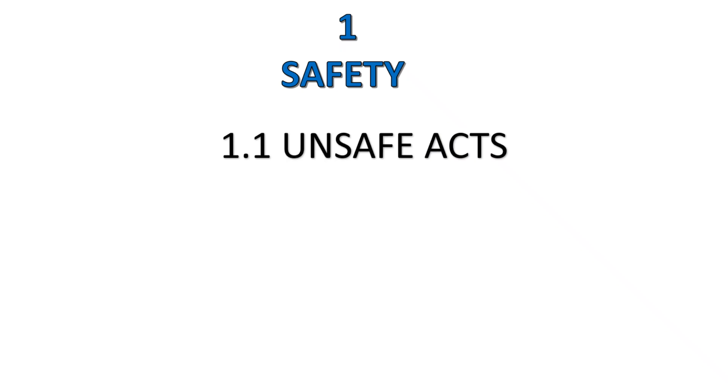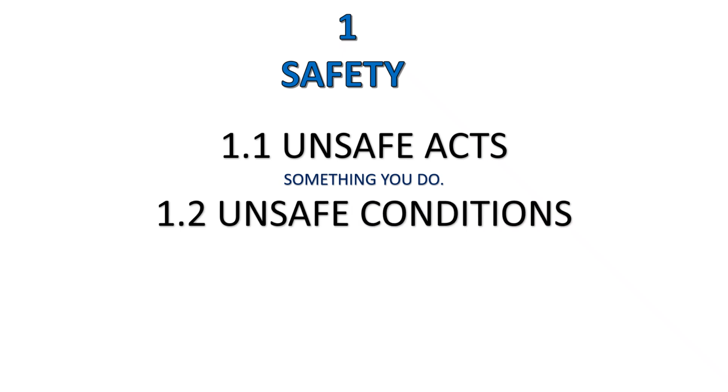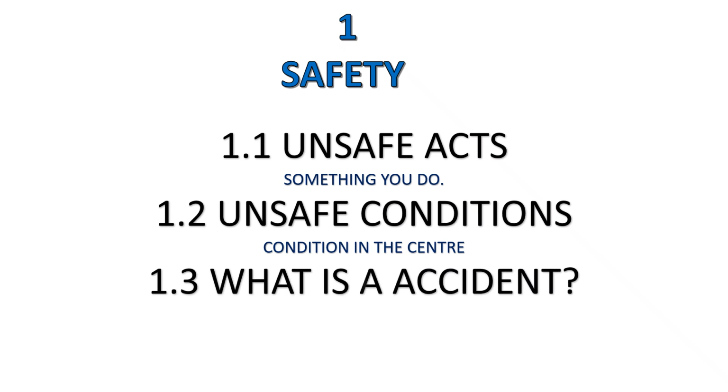Now, safety covers a whole lot of stuff, guys. The first thing we look at is an unsafe act, right? What is an unsafe act? It's something that you do wrong, like playing or running in the workshop. The second thing is the unsafe condition. What does that mean? That means the condition in the workshop itself, the condition in the center, there's something wrong, like maybe bad ventilation or lighting is not correct.